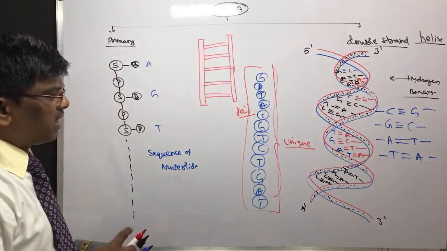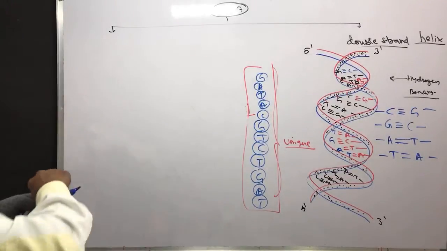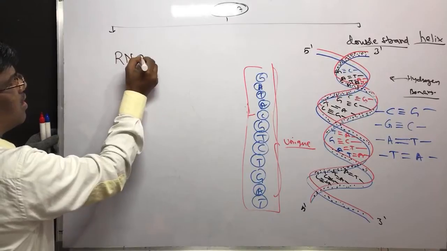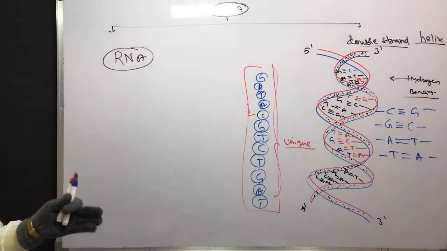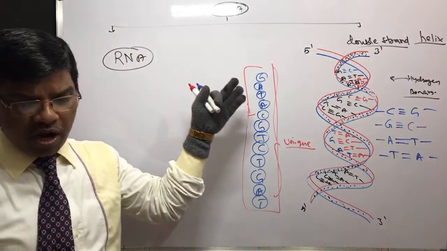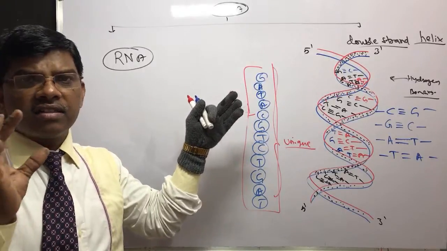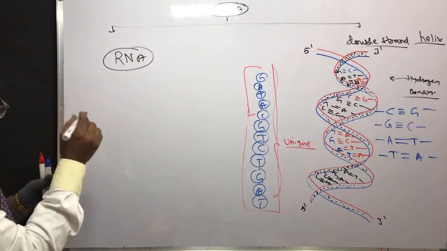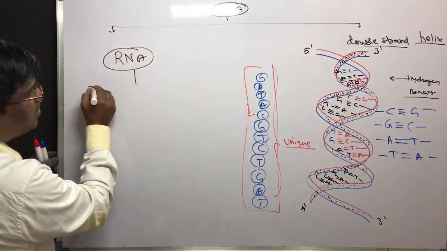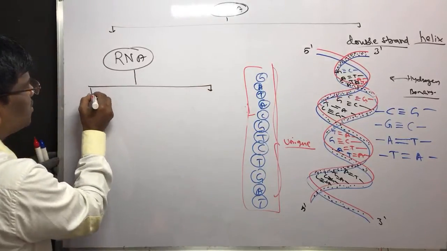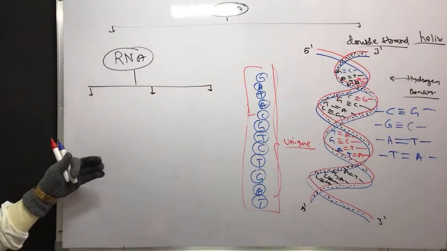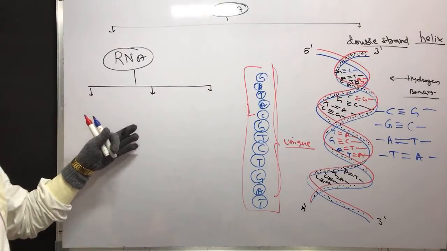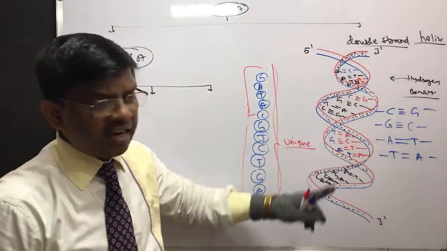Yes. Now when it comes to RNA, it is going to have the same structure, but the carbohydrate part is ribose, ribonucleic acid. Yes, ribose will be there. Structurally, it is not going to have a secondary structure, or this ladder type shape.